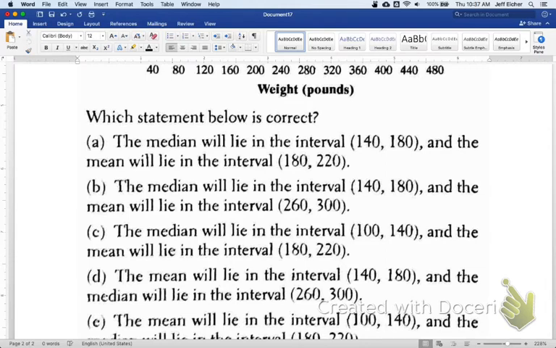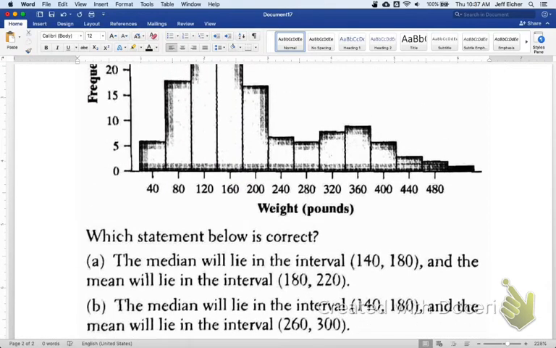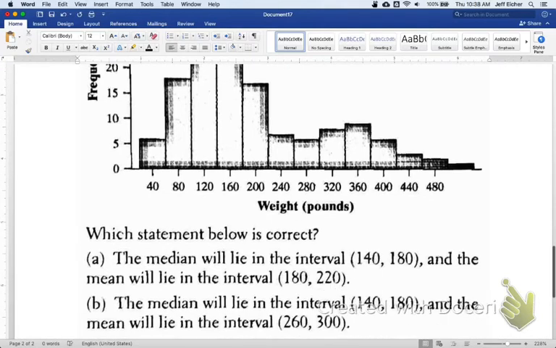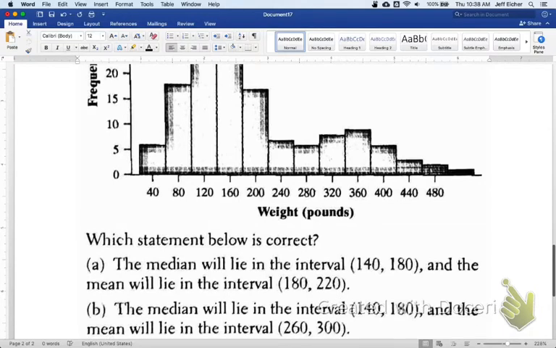Then we have to check what we think the mean is going to be. So we've narrowed it down to A or B. Do we think the mean will be 180 to 220 or 260 to 300?